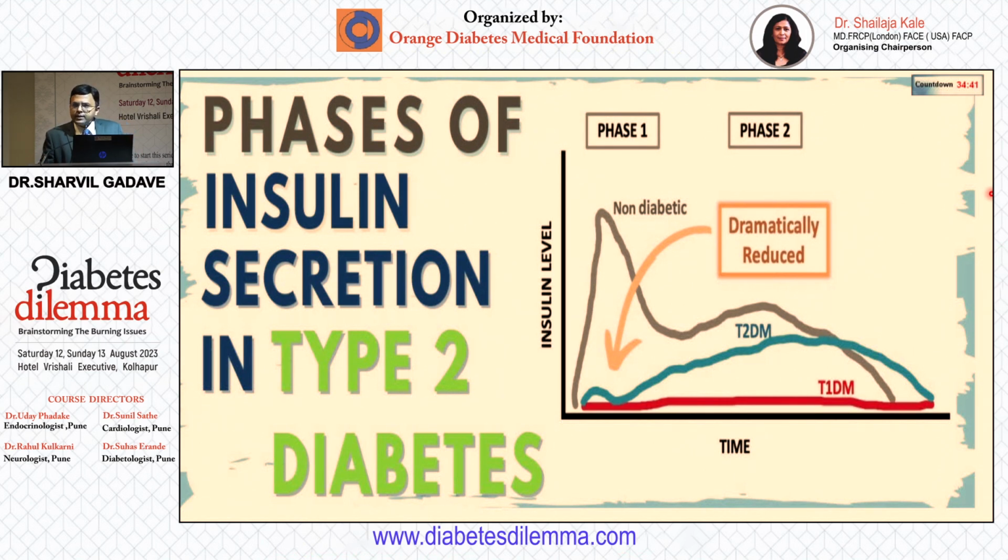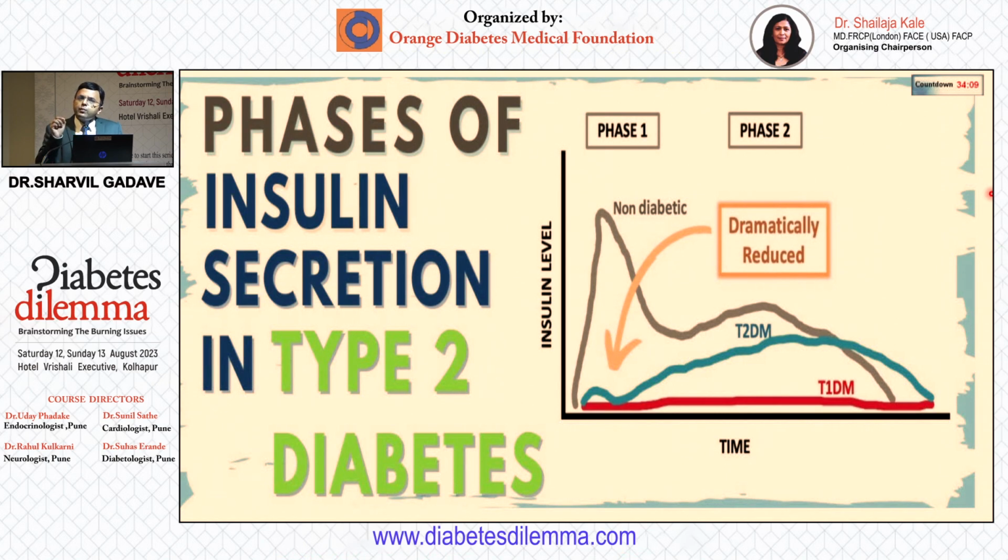So it is very important to understand that a 75 gram OGTT may be the first test you would like to do whenever you are suspecting type 2 diabetes. Because a 75 gram OGTT will lead to unmasking, where you may otherwise get a normal fasting glucose. HbA1c may be done, but we all know that it has multiple factors which can affect the result, be it hemoglobinopathies, various factors.